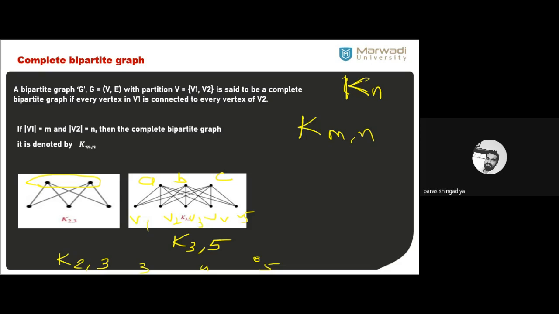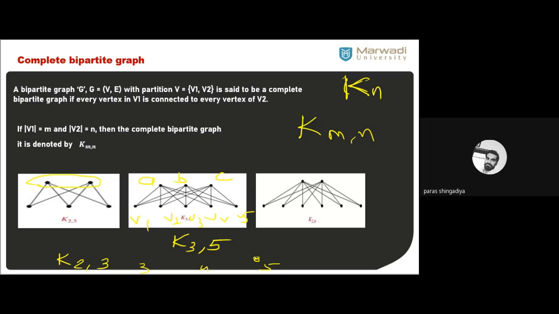Okay. Similarly, the third graph is the K2,6 graph: 2 vertices on one side and 6 vertices on the opposite side. So from each of the 2 vertices on one side, 6 edges come out to connect all the opposite vertices. So it is known as a K2,6 graph. Clear? This is known as a complete bipartite graph.